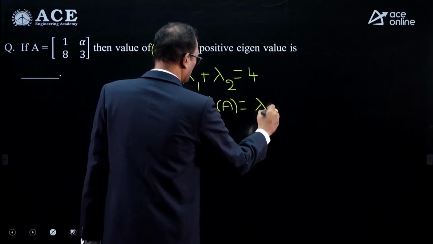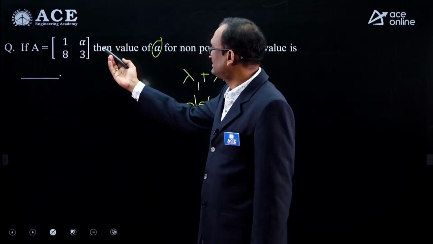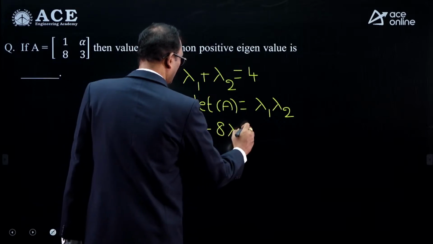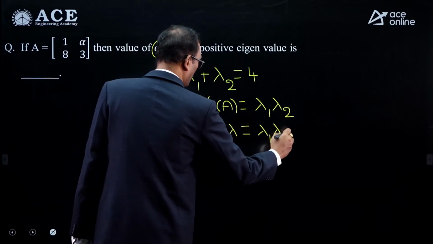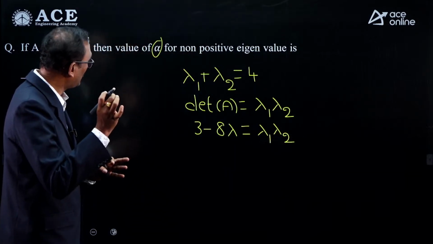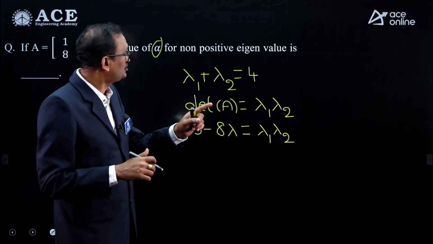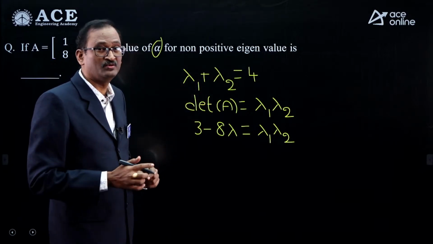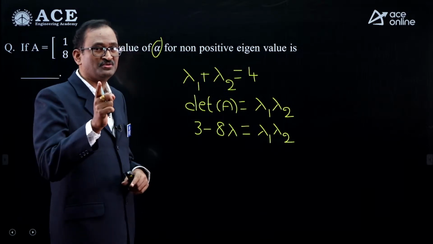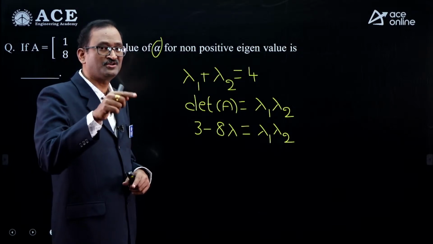Product of the eigenvalues is lambda 1 into lambda 2. What is the determinant of the matrix? That is 3 minus 8 lambda. 3 minus 8 lambda equals lambda 1 into lambda 2. And now you read the question carefully. The alpha value corresponding to a non-positive eigenvalue. Remember, non-positive means it should not be positive. So it should be either 0 or it should be negative.